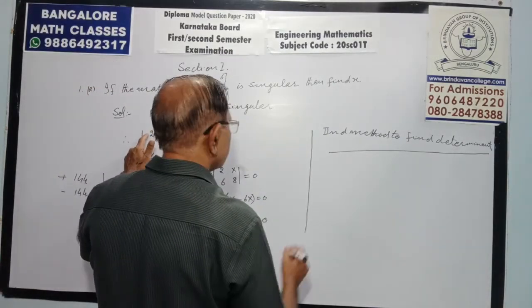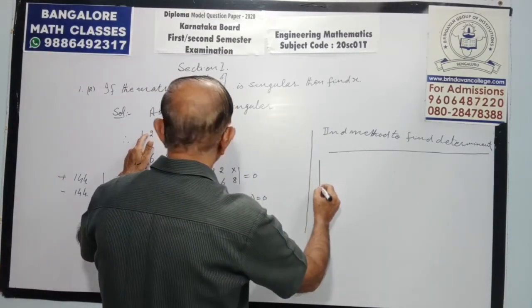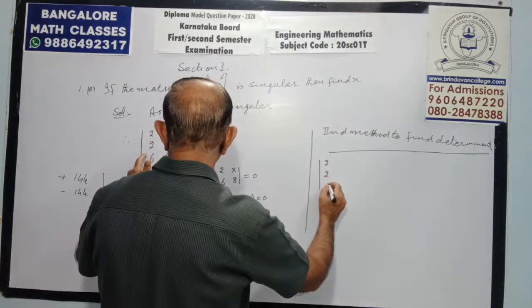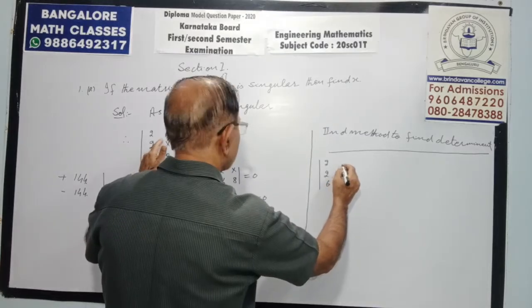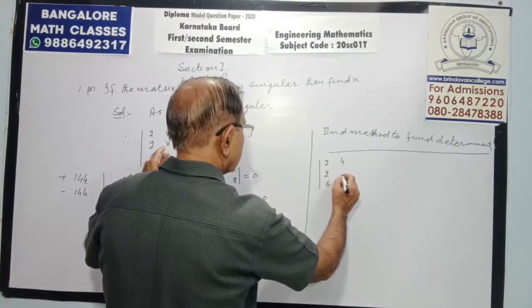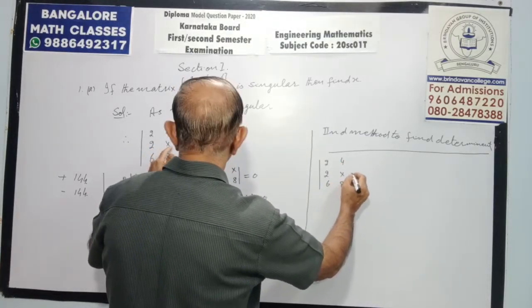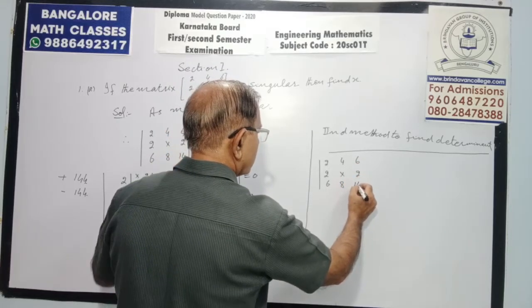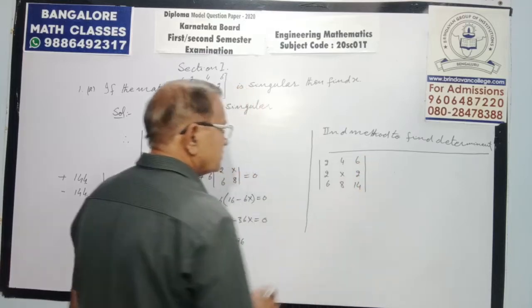I am expanding this determinant: 2, 2, 6; 4, x, 8; 6, 2, 14. This is the determinant.